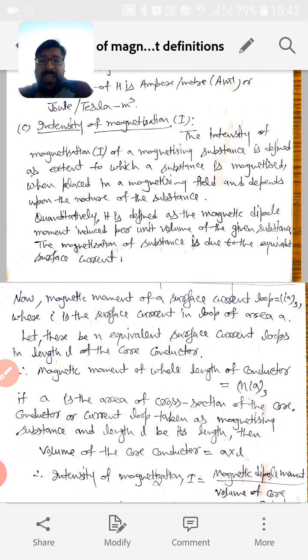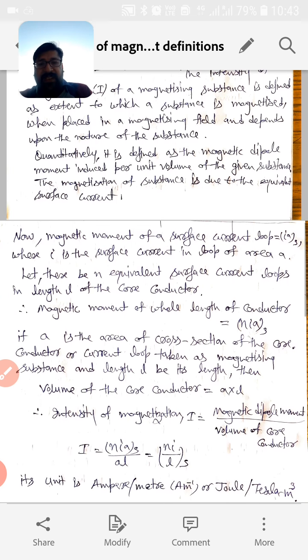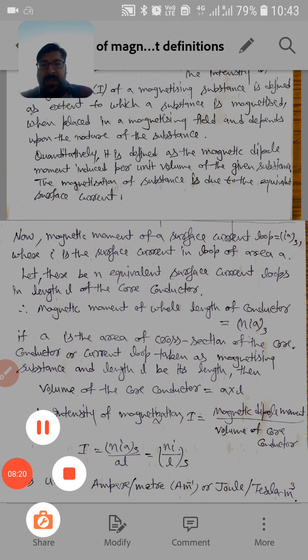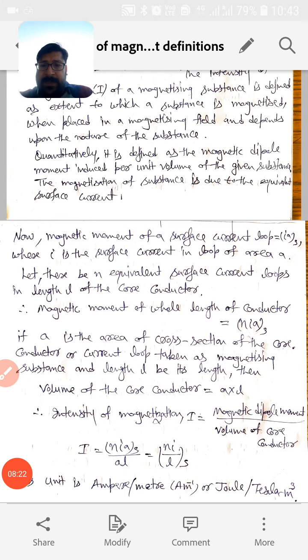Also, the magnetization of a substance is due to the equivalent surface current. Now the magnetic moment of a surface current loop is given by I into A, where I is the surface current in a loop of area A. Now let there be N equivalent surface current loops in length L of the core conductor.